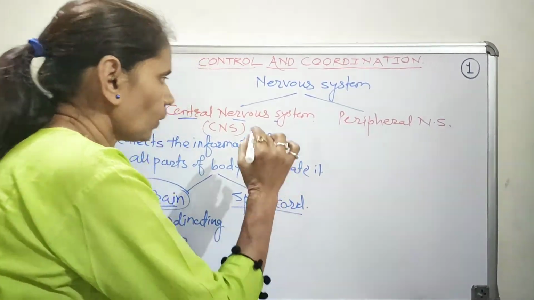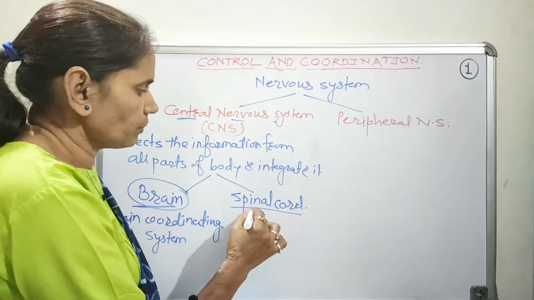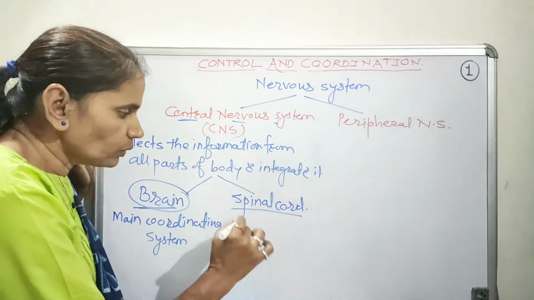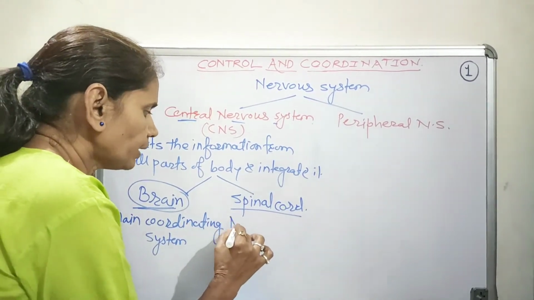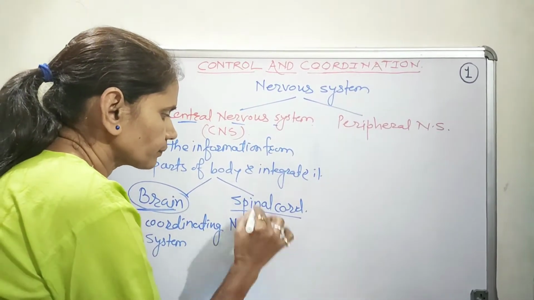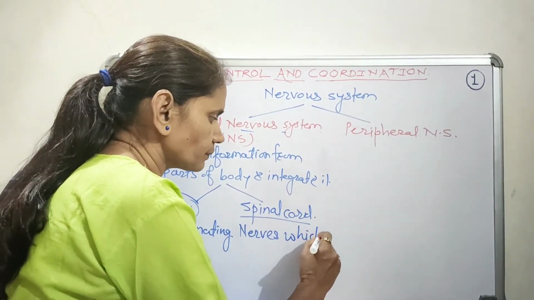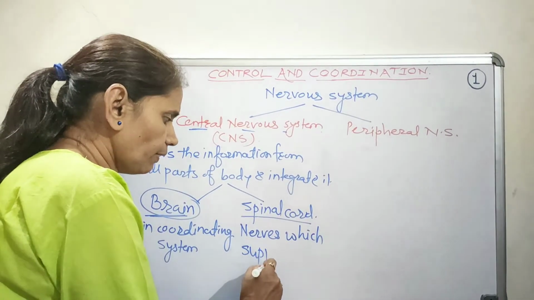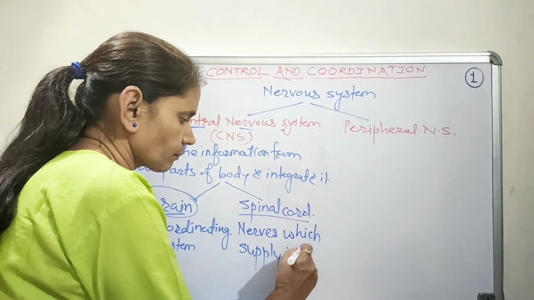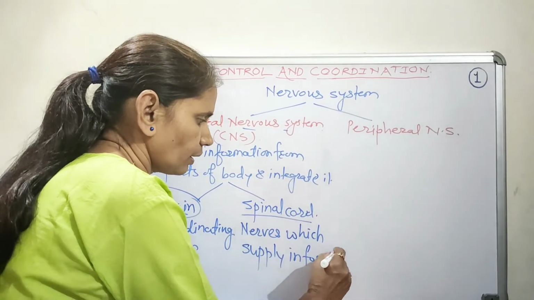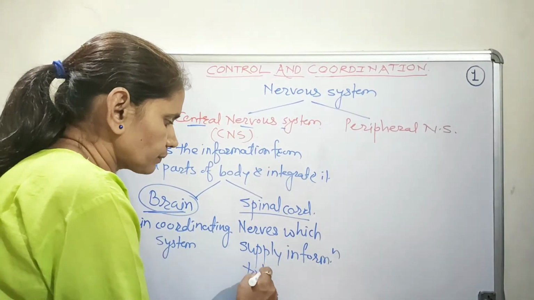Another major component of the central nervous system is the spinal cord. This spinal cord is made up of nerves which supply information.